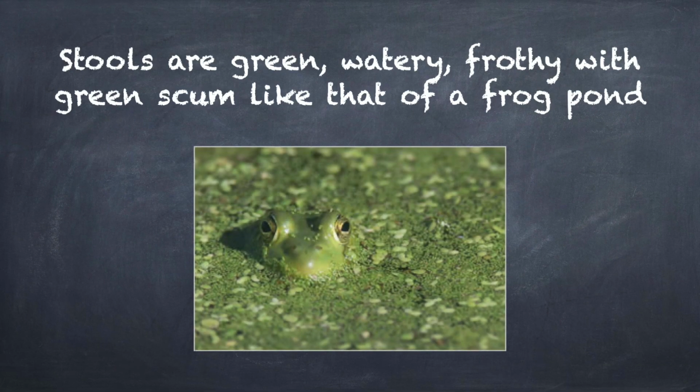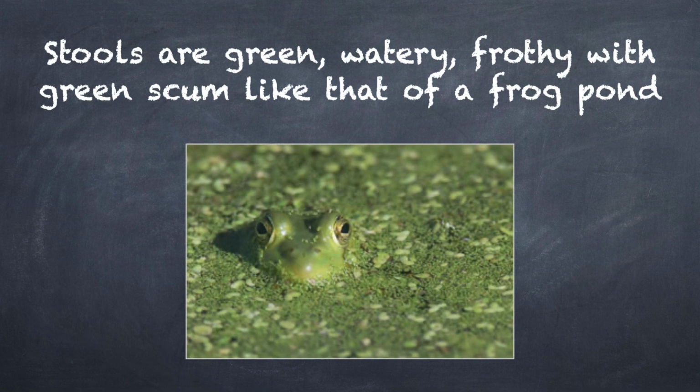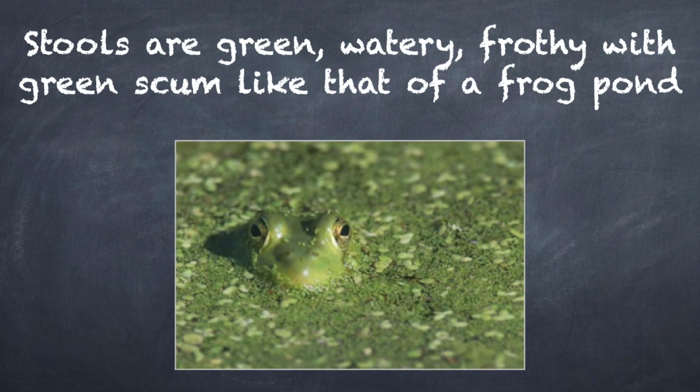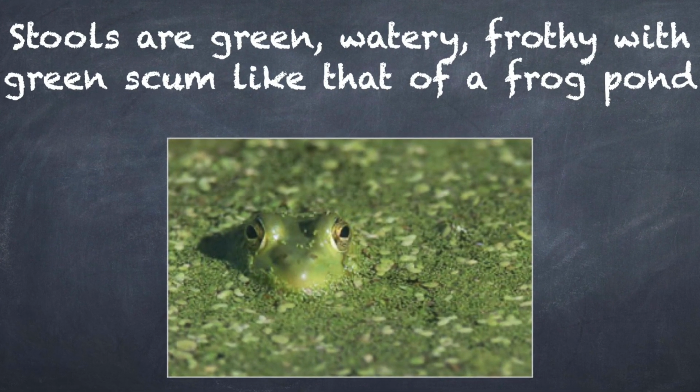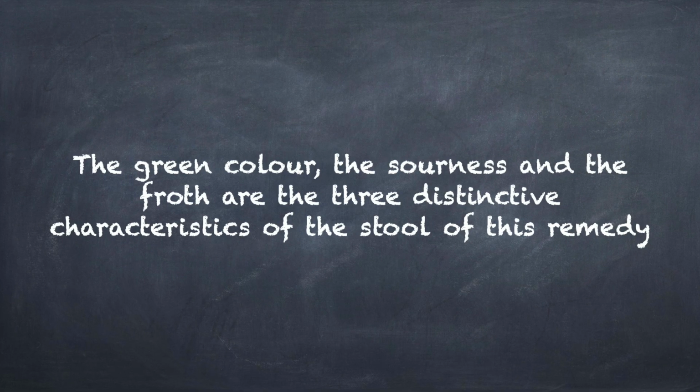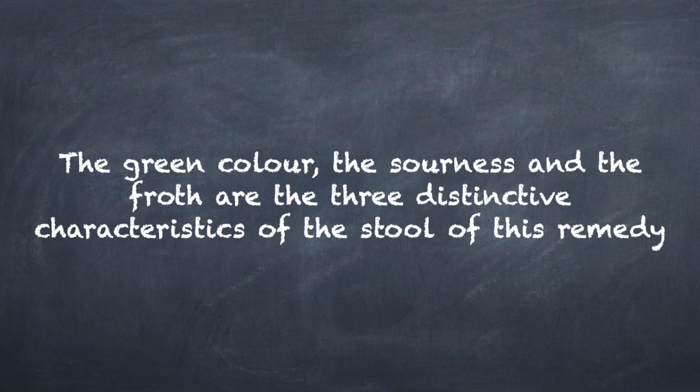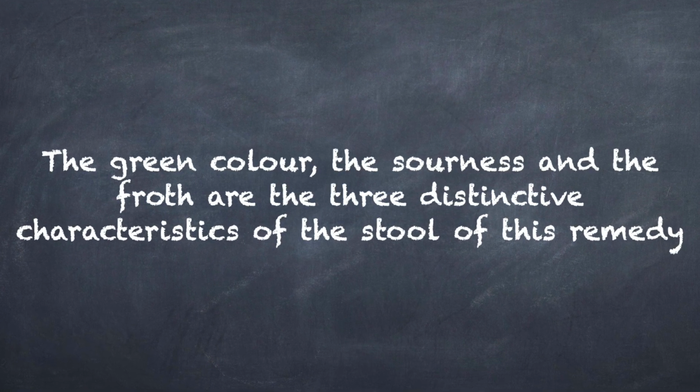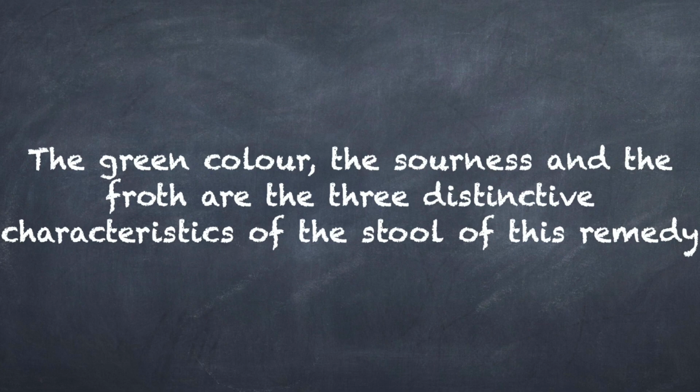Most importantly, how are these stools like? The stools are green, watery, frothy with green scum like that of a frog pond. Sometimes large masses of white tallow-like substance floating in the green watery stool is also noticed. Another thing to remember is that the diarrhea occurs regularly every 3 weeks. The green color, the soreness and the froth are the 3 distinctive characteristics of the stool of this remedy.